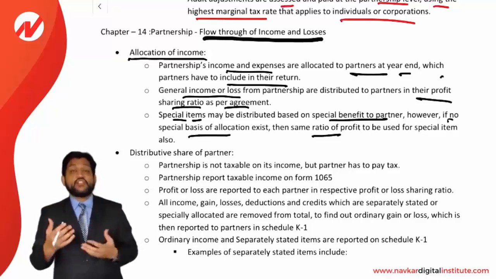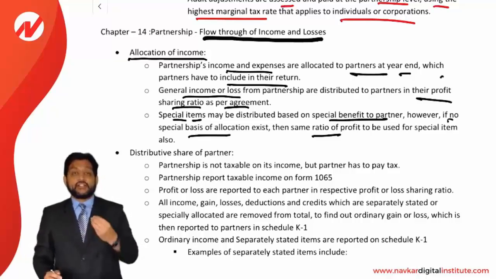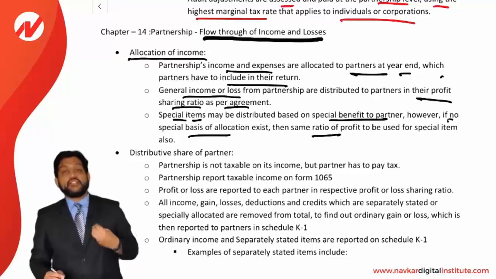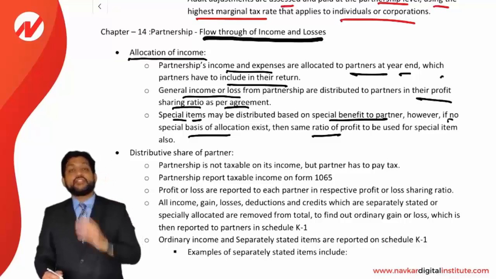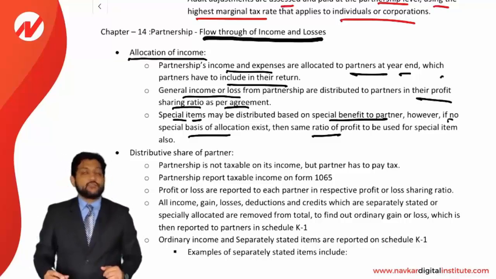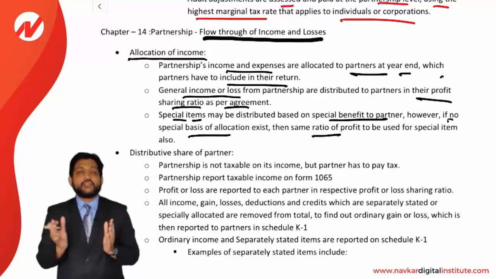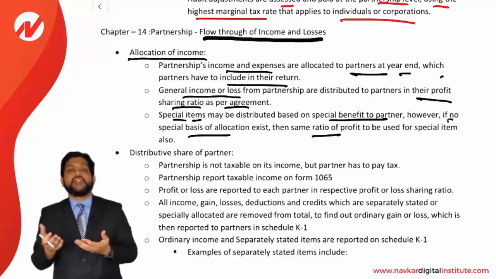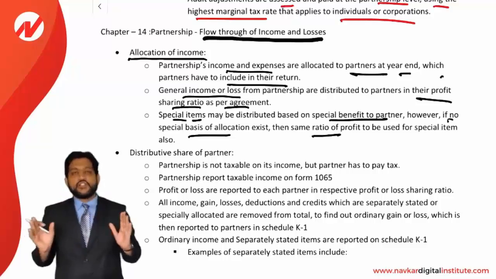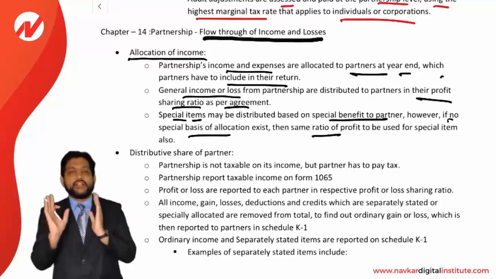Now, what the special items are and how they will be allocated, we'll discuss in a later section of the chapter. There are certain special profits and losses, certain special expenses, which will be allocated to a particular partner only, or distributed in some special ratio. So that we'll discuss in the later section of the chapter. You need to simply consider that if it is a general income or general expense, then it is distributed in the profit sharing ratio, and a special item has a special basis for the allocation. If no special basis exists, then the profit sharing ratio is always there to distribute any kind of income and expenses.